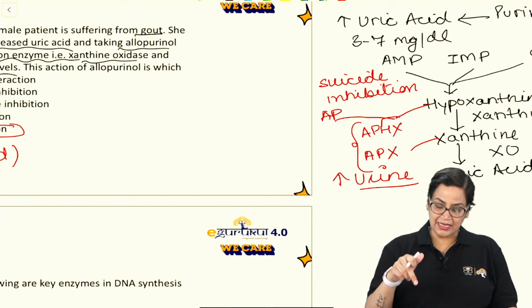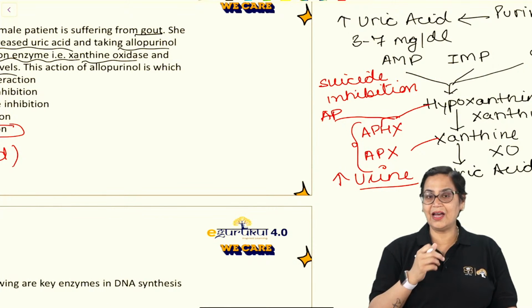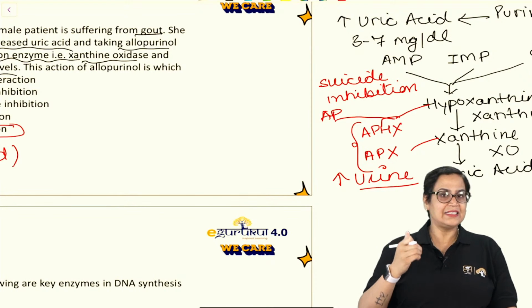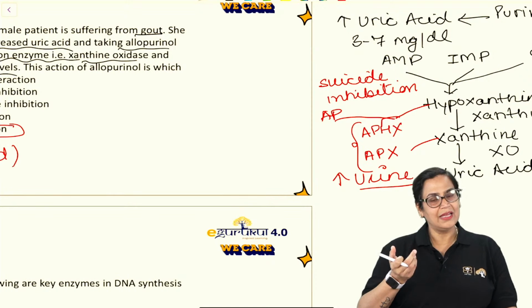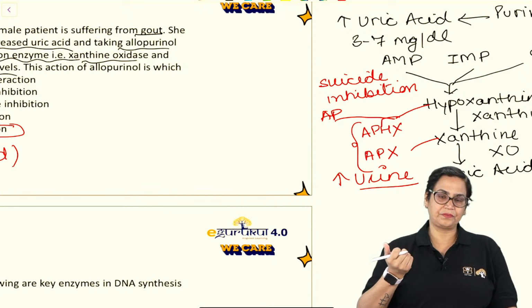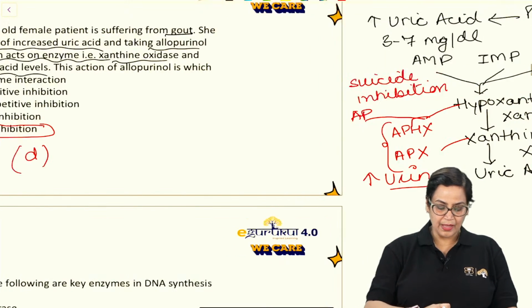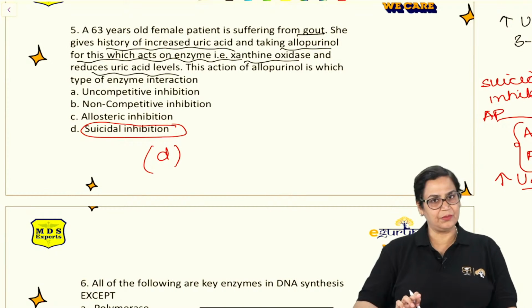Allopurinol hypoxanthine and allopurinol xanthine are much more potent than hypoxanthine and xanthine. Second, they are soluble in water and they are excreted in urine. So the moment the concentration of uric acid comes back to normal, allopurinol has to be stopped. So the answer is suicidal inhibition.